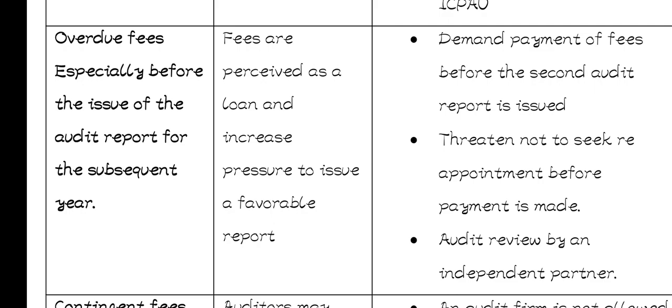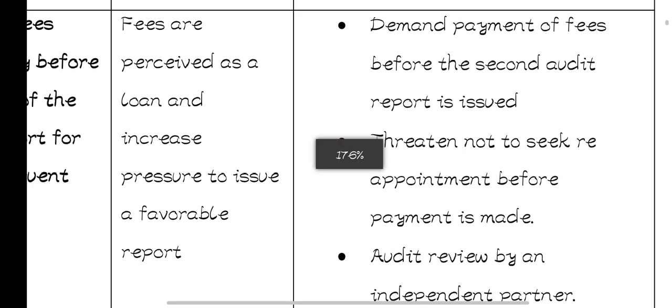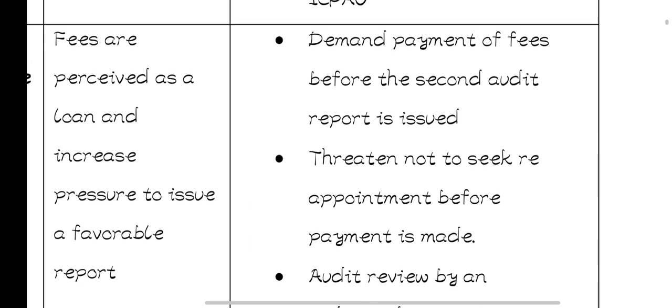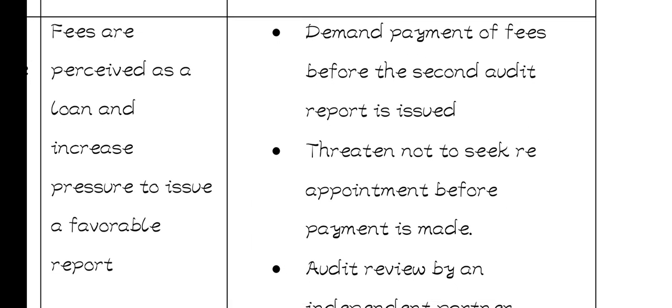Yeah. So the safeguards, like how you can avoid such. First is to demand payment of fees before the second audit report is issued. Before you give them another audit report, first request payment of the previous period. Then threaten not to seek reappointment before payment is made.